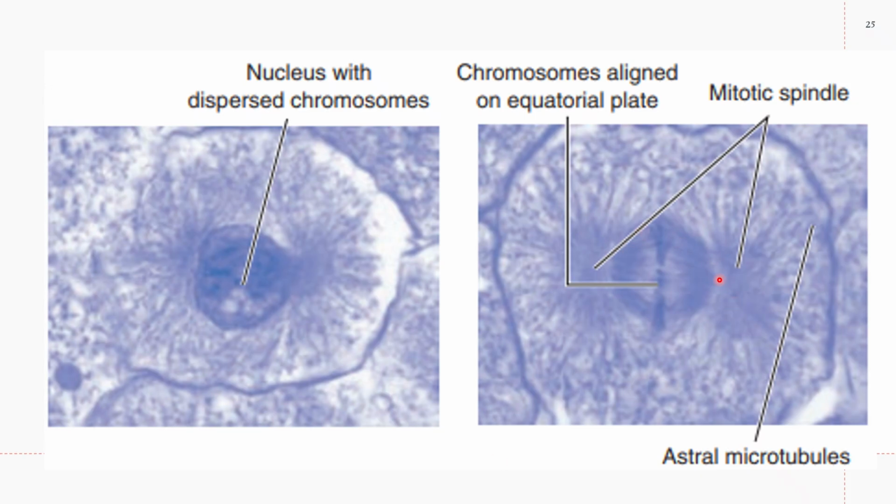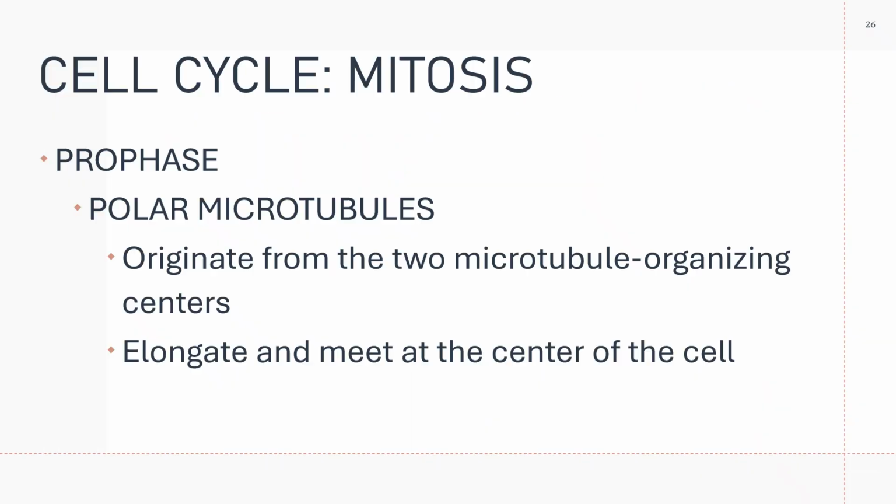And then, yes, you have your mitotic spindle here. Then you have your polar microtubules. Still this is part of your MTOC. Your polar microtubules originate from the two microtubule organizing centers, from the opposite poles. And they elongate and meet at the center of the cell.